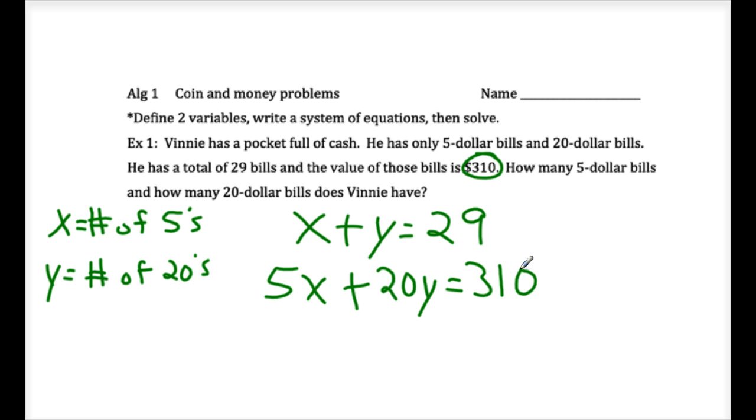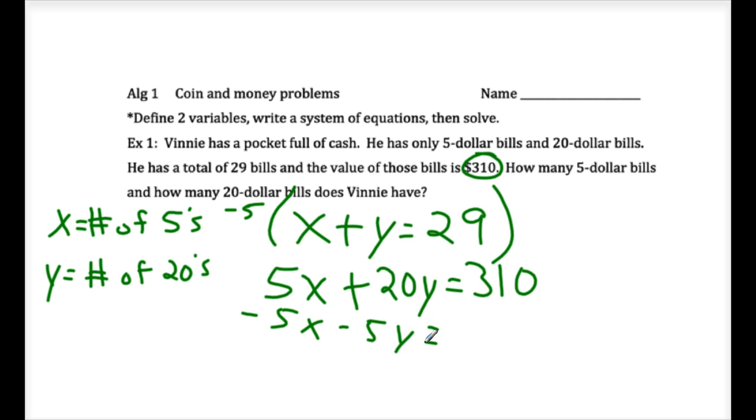They have to give you some kind of information to write an equation. In your homework, you're going to see there's a couple curveballs thrown at you. You'll get it, though. There's our equation. They're both in standard form. Multiply the top one by -5. Throw it underneath the bottom one.